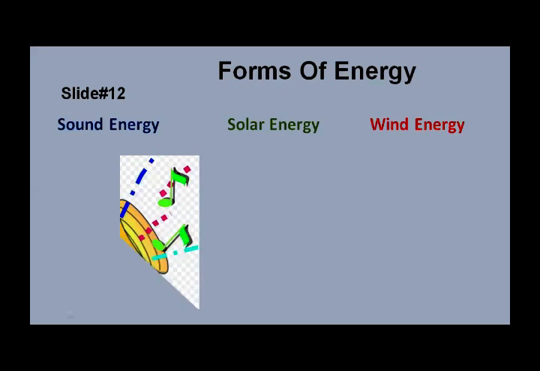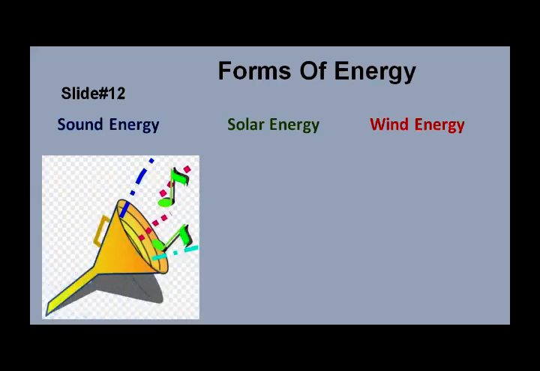Okay, now forms of energy. Do you know about them? There are different forms of energy, like sound energy. Sound is also a form of energy. It is used to give signals. It can be heard by humans. By sound, we can talk to each other. Okay, so sound is a form of energy.